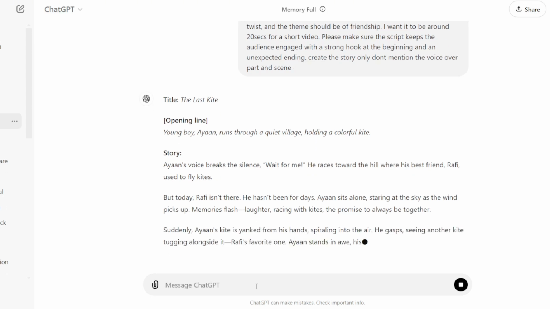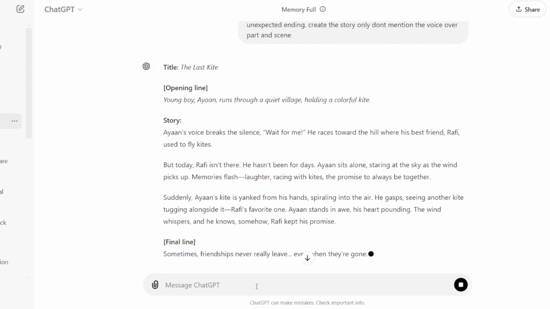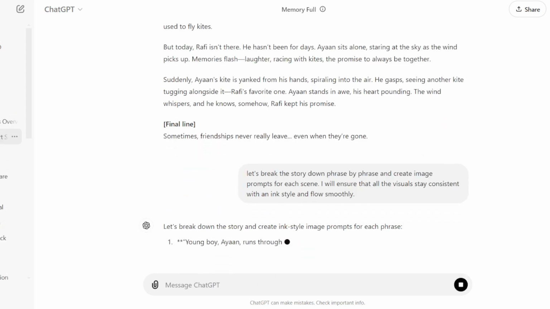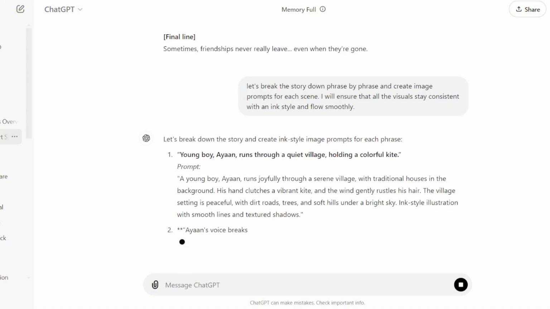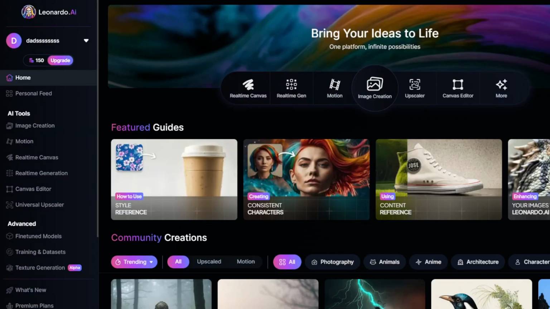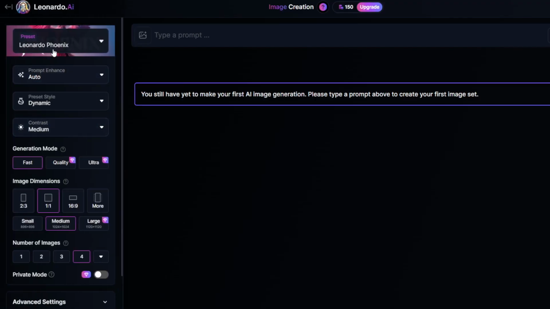Once you have your story, it's time to visualize it. Use ChatGPT to generate prompts for ink-style images that represent different scenes from your narrative. Next, open your favorite image generator. I will be using Leonardo AI. Please refer to the link in the description. Click on the image creation. I will be using the default Leonardo Phoenix style while keeping all other options set to default.